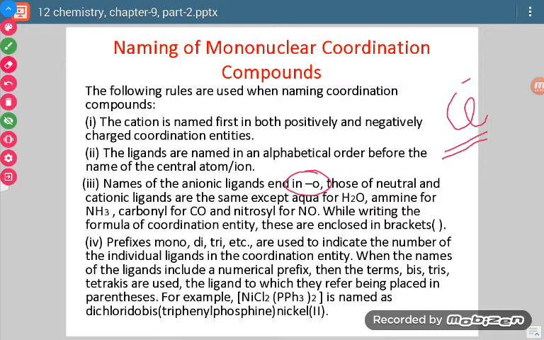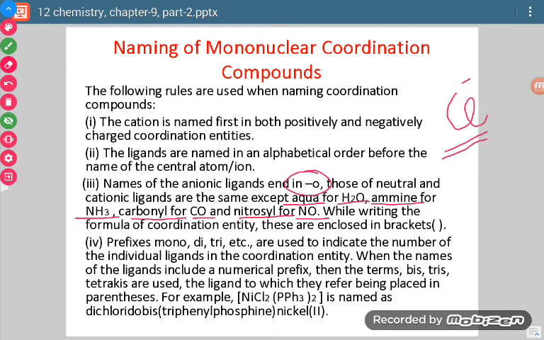If water is there, then we will not write water, we will write aqua. If ammonia is there, then we will write ammine. If carbonyl group is present, meaning carbon monoxide, then we will say carbonyl. If nitric oxide NO is present, then we will say nitrosyl. So there are a few exceptions. Otherwise, for cationic ligands and neutral ligands, we will name them as such.